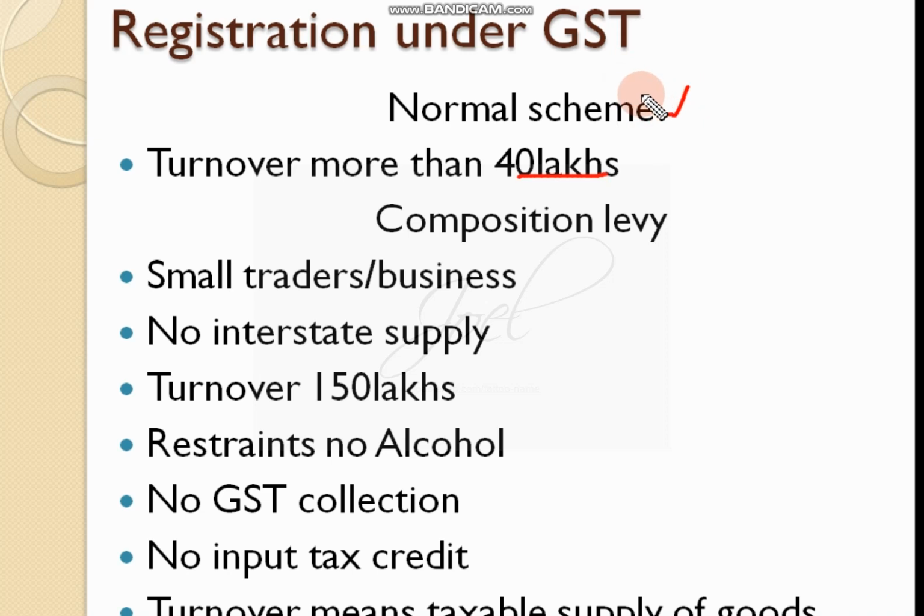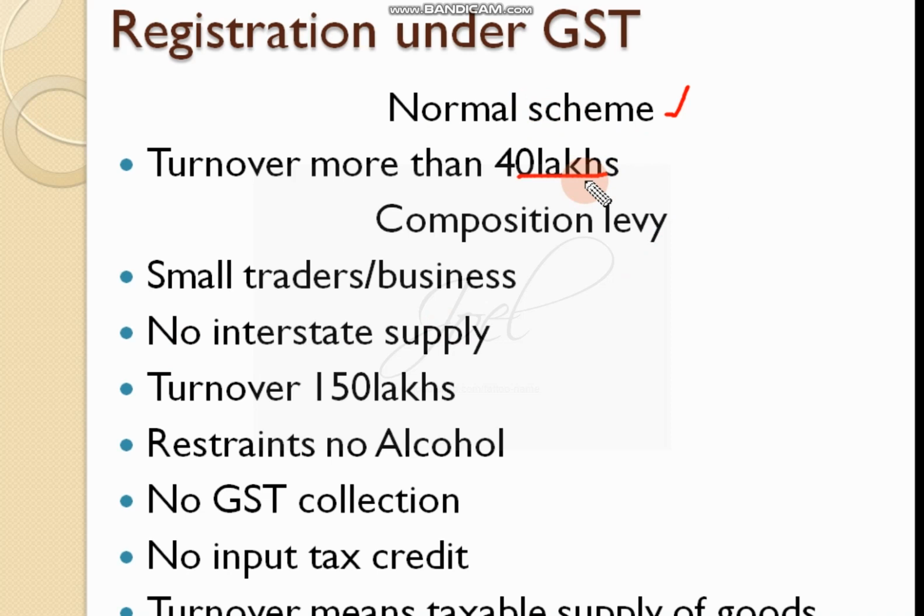You will get your own GSTIN number, and based on that GSTIN number, you can collect GST at the time of trade. You will get input tax credit. Input tax credit is what you get back based on the amount of tax you paid for the inputs at the time of purchase.